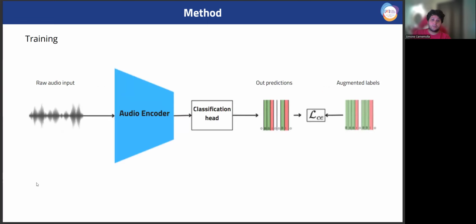The training process was kept straightforward. The input waveforms are passed through the audio encoder followed by a classification head. The model's predictions are then compared with the augmented labels using a standard cross-entropy loss for optimization.